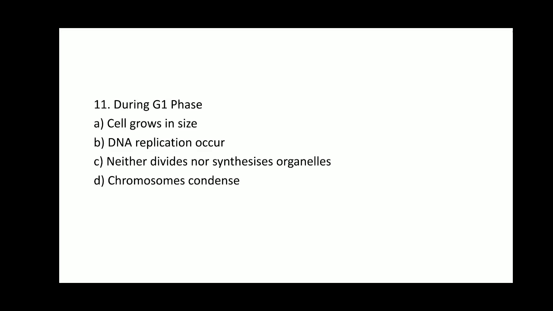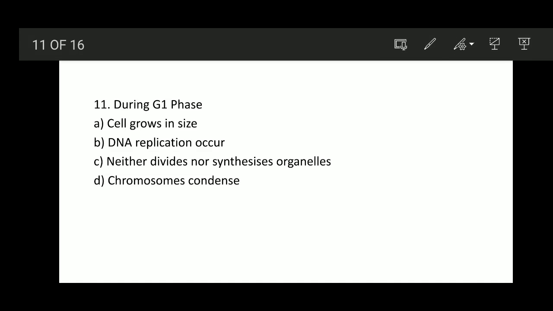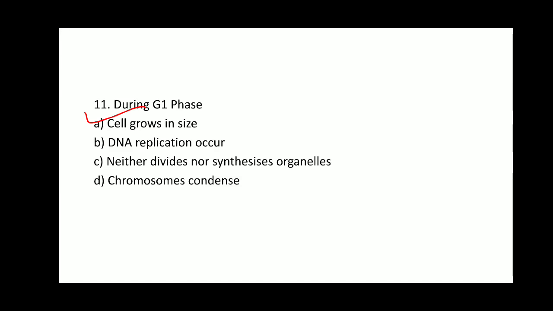And option C, neither divides nor synthesizes organelles. The cell is neither dividing nor synthesizing the organelle. Yes, though the cell doesn't divide in G1 phase, it synthesizes the organelles. So option C is the wrong option. Option D, chromosomes condense. In the interphase, there is no formation of chromosomes, so no condensation of chromosome is going to take place in G1 phase. So option A, cell grows in size, is the right option for this question.